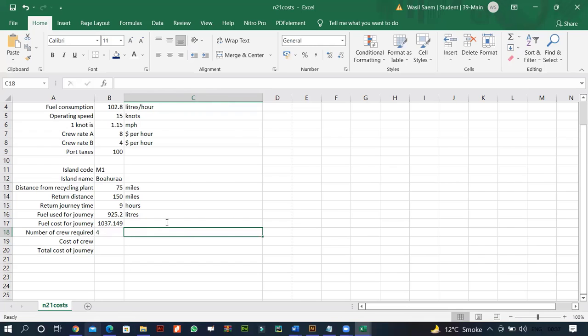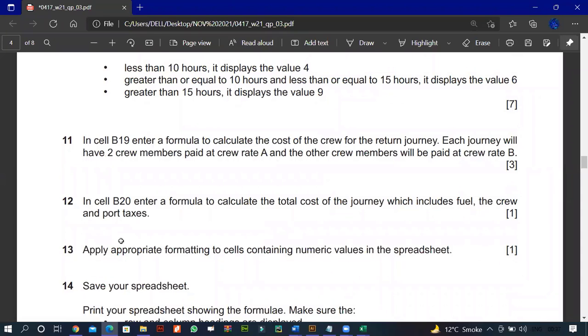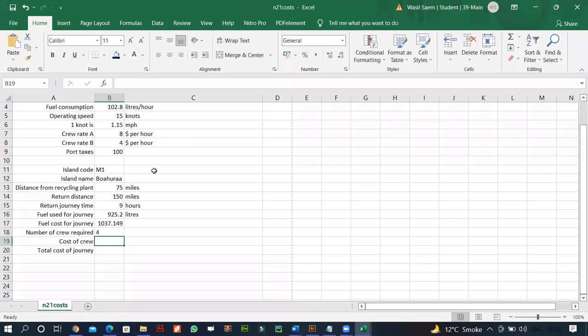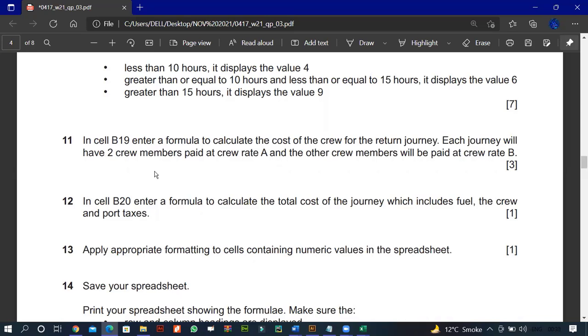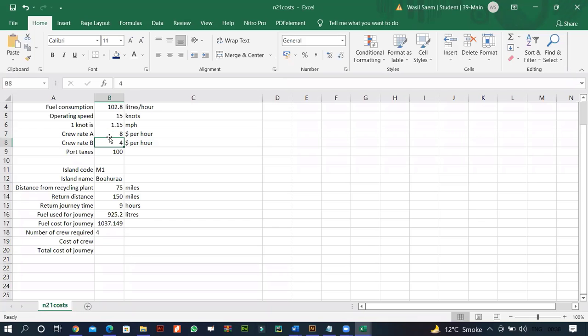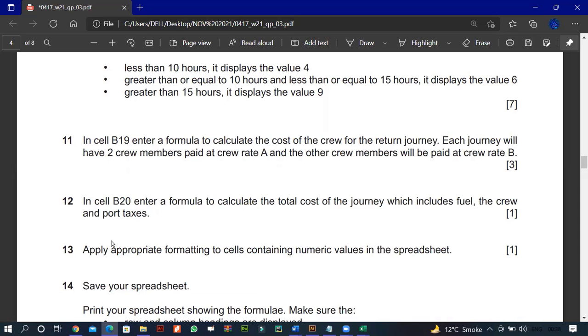Next, what we have is in cell B19. Okay. Enter formula to calculate the cost of the crew for their return journey. Each journey will have 2 crew members paid at crew rate A. So there must be a crew rate A, right? And the other crew members will be paid at crew rate B. Okay, so this crew rate A, crew rate B. So you have to find the crew rate A. Okay, so what they're saying is, enter formula to calculate total cost. Enter formula to calculate the cost of the crew for the return journey. Each journey will have 2 crew members paid.